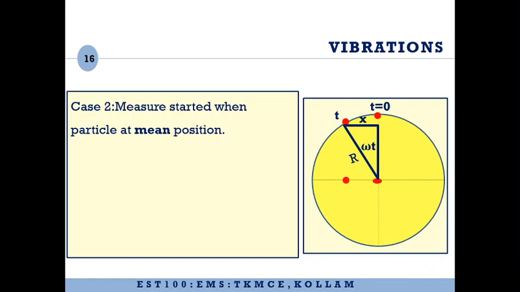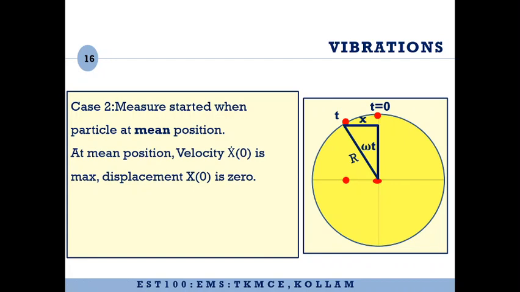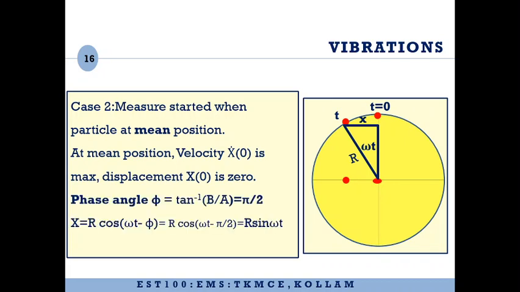Now let us see how this can be found out using the phase angle. So at the mean position, velocity is going to be maximum and displacement will be equal to 0. So if you apply tan inverse of b by a, you will see that b by a is coming as infinity, and therefore tan inverse of infinity will be equal to pi by 2. So if you apply that in the equation, x is equal to r cos omega t minus phi, you will get it as r sin omega t.